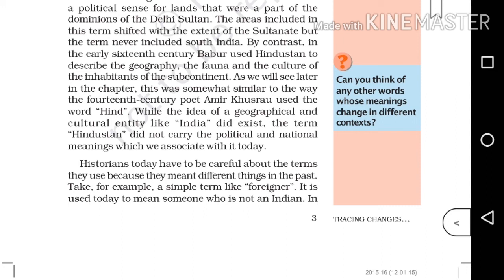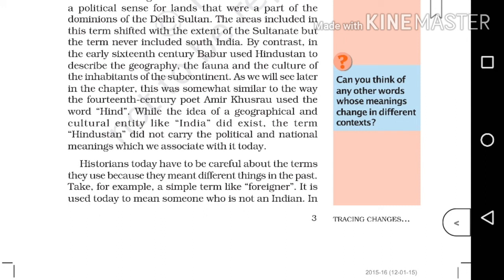The first point is about Minhaj-i-Siraj's description of Hindustan in the 13th century. In the 13th century, Minhaj-i-Siraj described Hindustan as Punjab, Haryana and the lands between the Ganga and Yamuna, as these were part of the dominions of the Delhi Sultan. So he described such parts as Hindustan, and South India was not included in that. So this is the first point: we have to describe what happened in the 13th century.